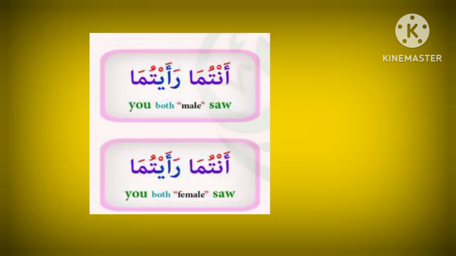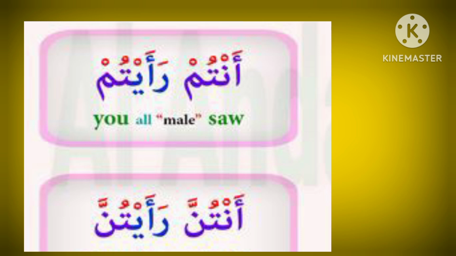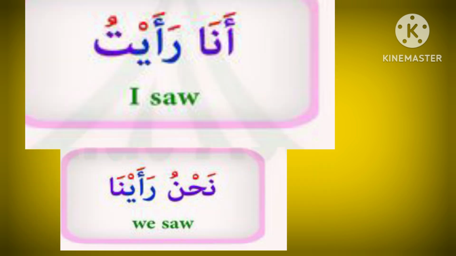Antuma raituma. These phrases are common for male or female. Remember this. Antuma raituma is spoken for two person and second person pronoun. Antum raitum is spoken for male gender and for second person and plural pronoun. Antunna raitunna is spoken for female. Ana raitu, I saw. It is spoken for female gender and male gender. Nahnu raina, we saw. It is spoken for female gender and male gender and for plural first person pronoun.